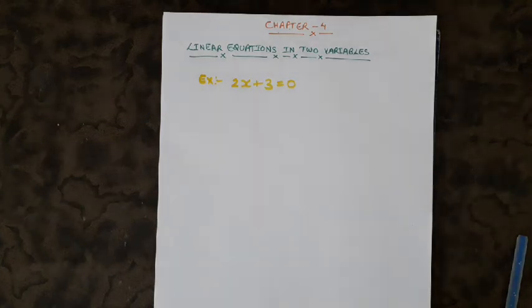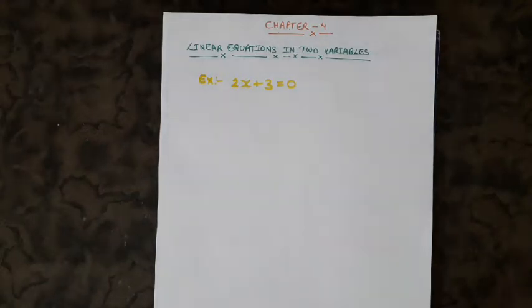Today we are going to start our next chapter, chapter number 4, linear equation in two variable. Before starting this chapter, let us recall that in your earlier classes, I think 6th, 7th or 8th, you might have studied linear equation in one variable. There we used to solve questions on that chapter, linear equation in one variable.